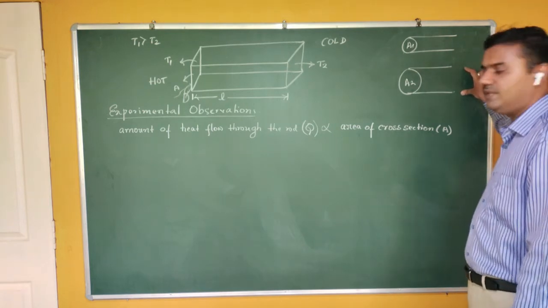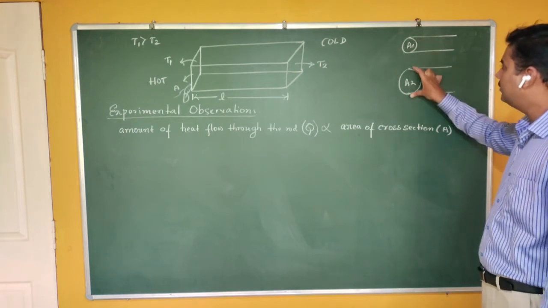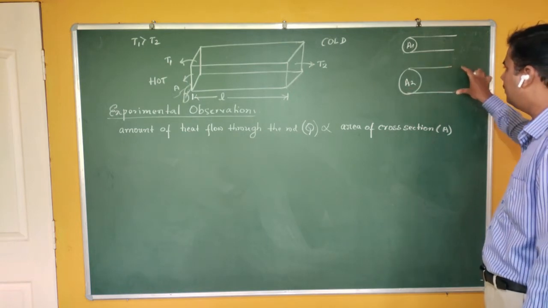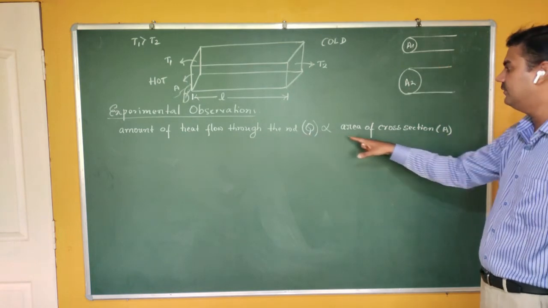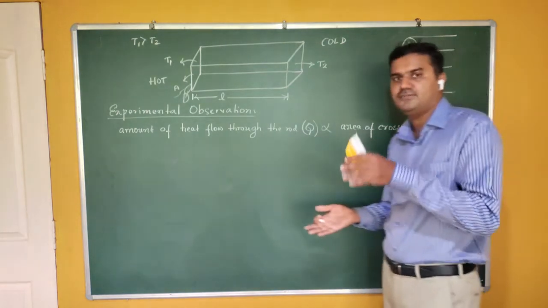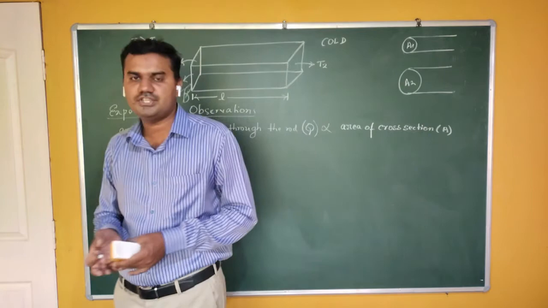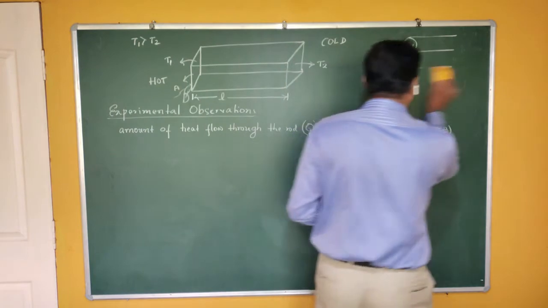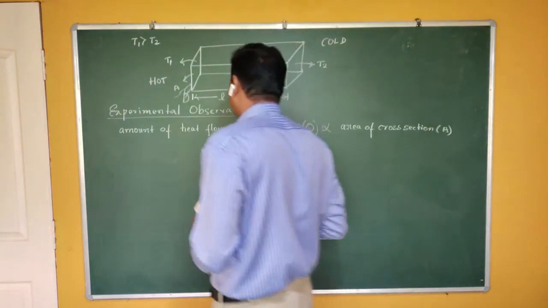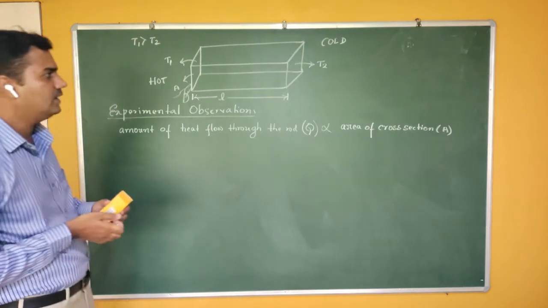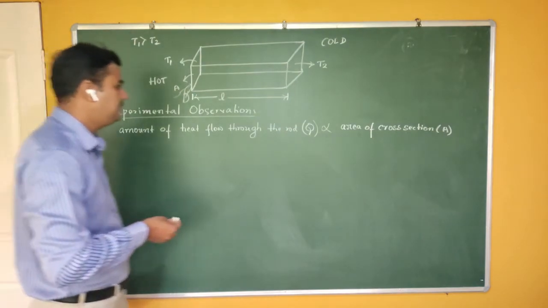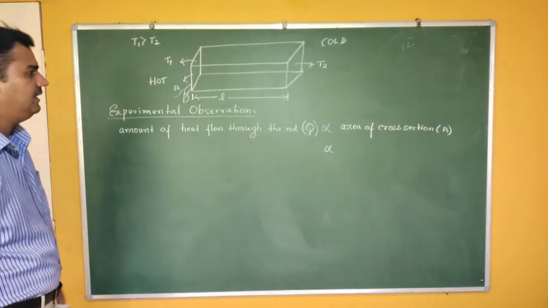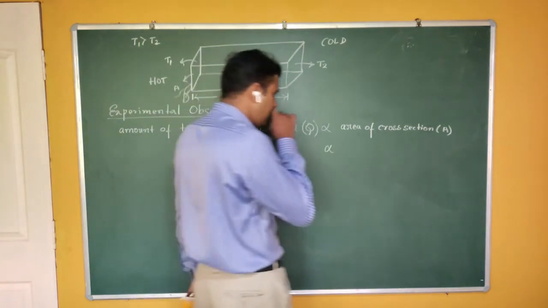Same here. If you have more area of cross section, then there will be a possibility of more heat flow. Therefore, the amount of heat flowing through the conductor is directly proportional to the area of cross section. With more area of cross section, the amount of heat flowing through the rod is also greater. Experiment says that if you double the area of cross section, then the amount of heat flowing through the rod also doubles.